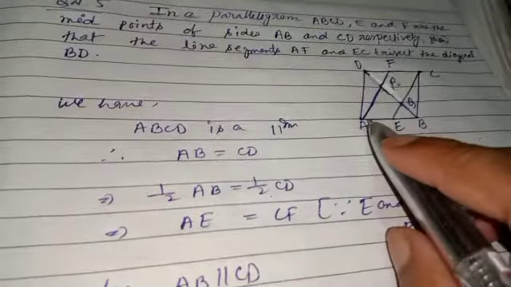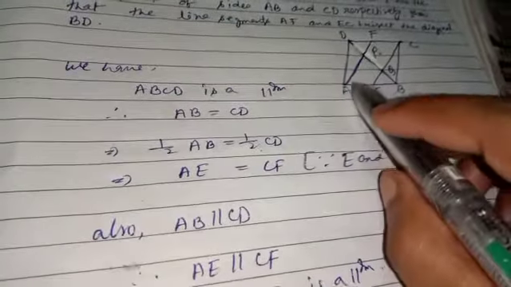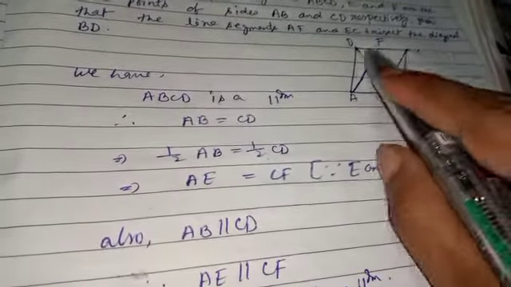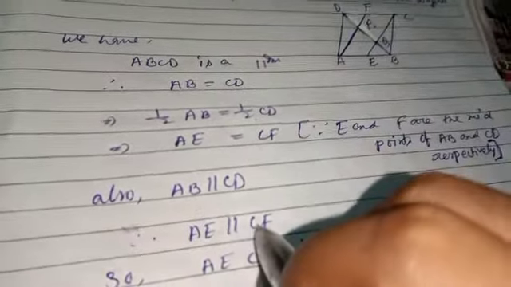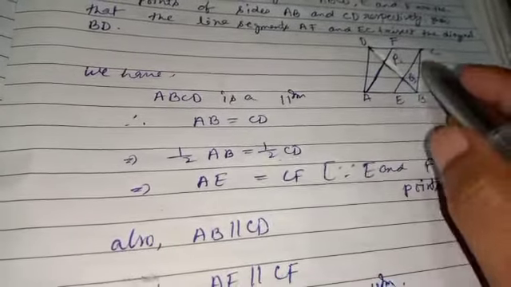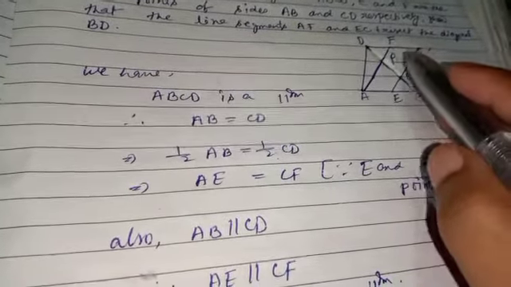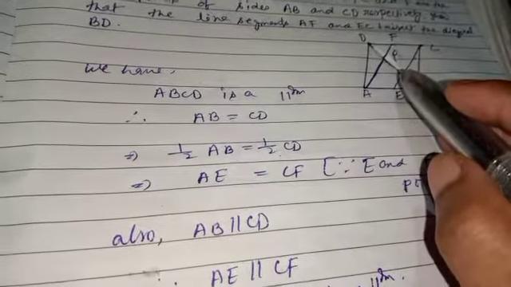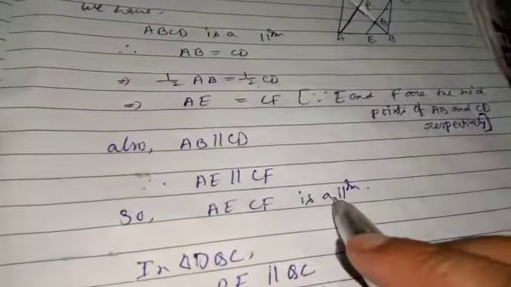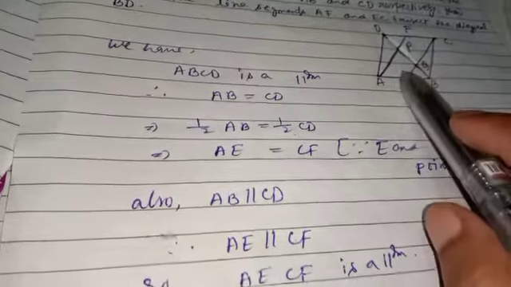Again, AB is parallel to CD because ABCD is a parallelogram. If AB is parallel to CD, then AE is part of AB and FC is part of DC, so AE is also parallel to FC. That means in this quadrilateral AECF, AE is equal to FC and AE is parallel to FC. One pair of opposite sides is parallel and equal, and using the theorem we can say that AECF is a parallelogram. If AECF is a parallelogram, then its opposite sides are equal and parallel.